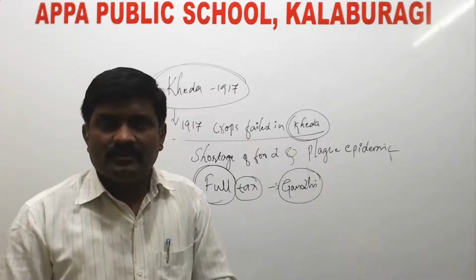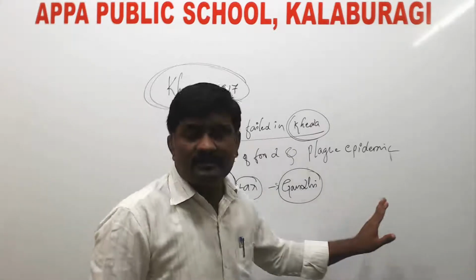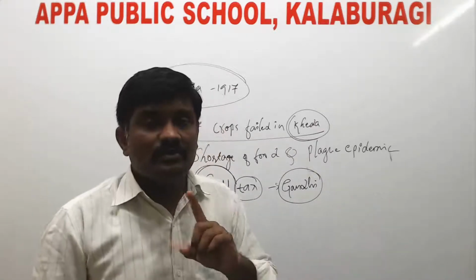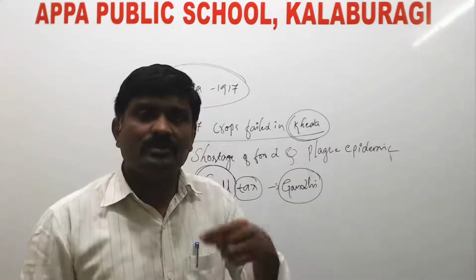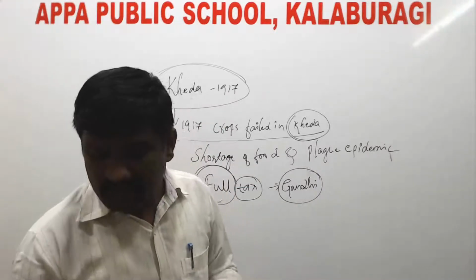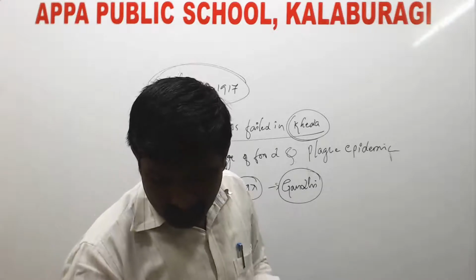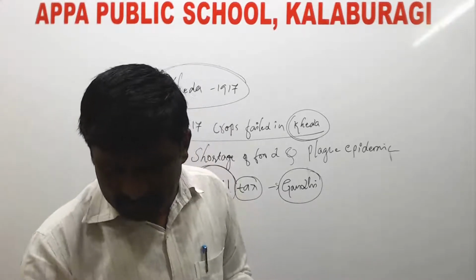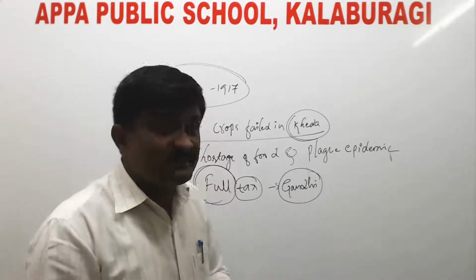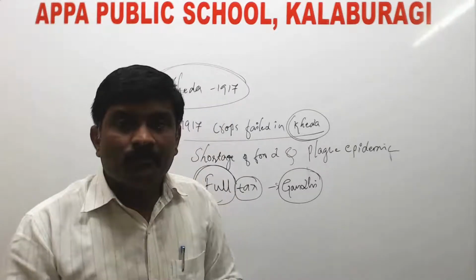Gandhiji supported the peasants and advised them not to pay the tax till their demands were met.